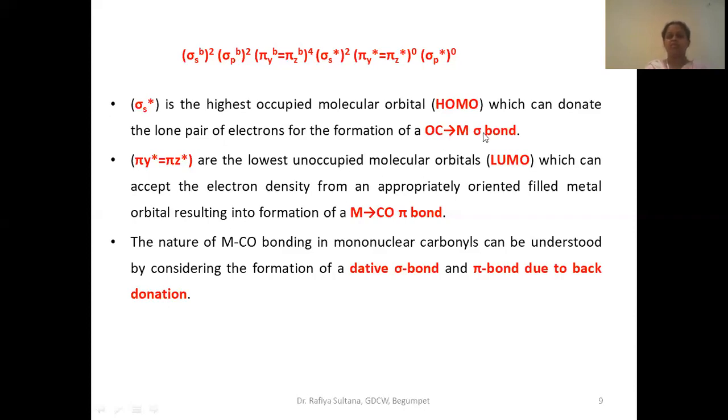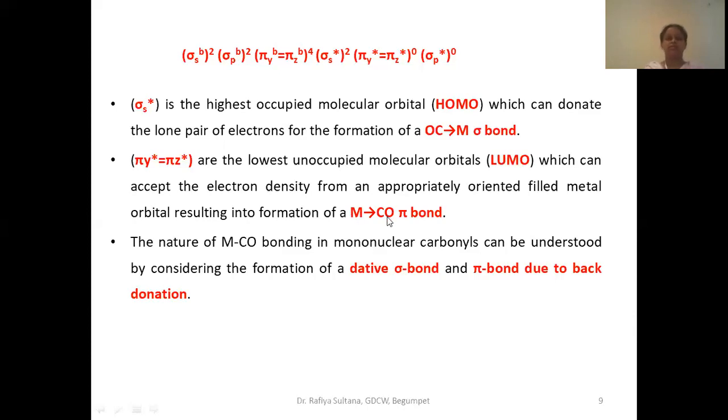One sigma bond is already there, so what is the type of bonding now? It will be a pi bond. See here, this is from CO to M. Now this is from metal to CO. This is the pi bond, this is the sigma bond. CO is donating to the empty d orbitals, and the metal, which already has a few electrons in d orbitals, will donate them to the carbon monoxide.